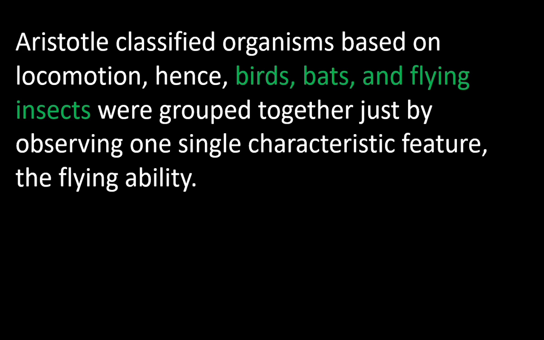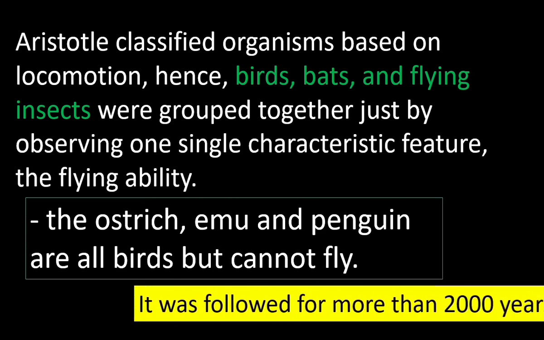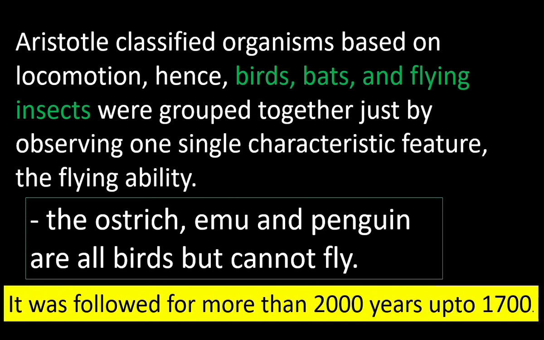You know, some of the birds cannot fly. Ostrich, emu, and penguin, they cannot fly. So, according to his classification, they cannot be grouped with flying birds. This is also a limitation. With limitations, it was followed for more than 2000 years, up to 1700.